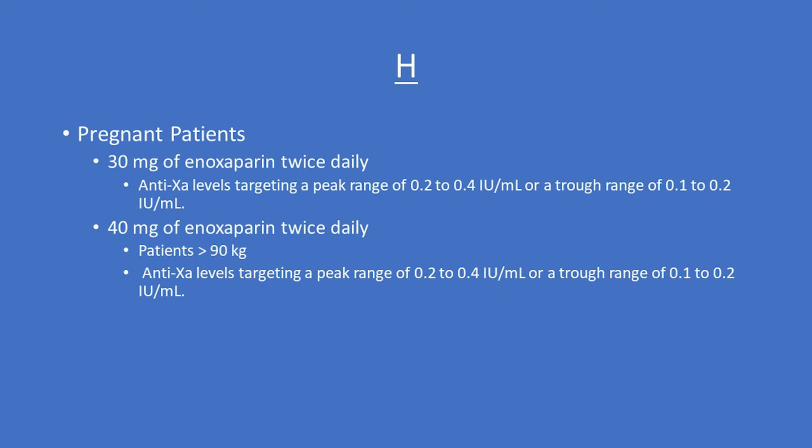Further on point H, neither unfractionated heparin nor enoxaparin crosses the placenta, and both are considered safe in pregnancy. Therefore, the recommendations for pregnant patients are 30 milligrams BID and following anti-10A levels, or 40 milligrams BID if the patient is greater than 90 kilograms and following anti-10A levels.